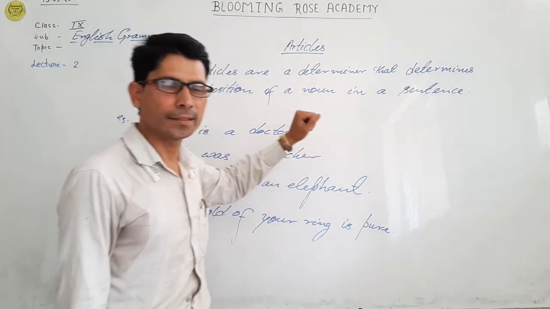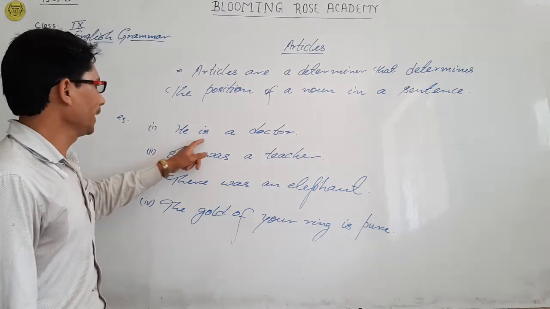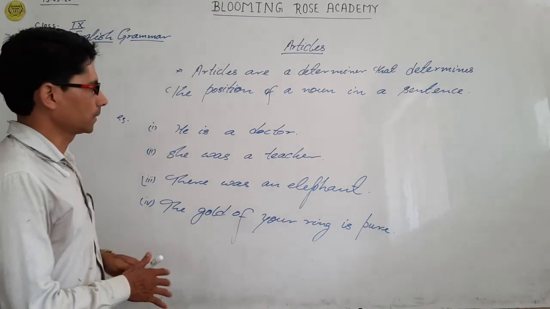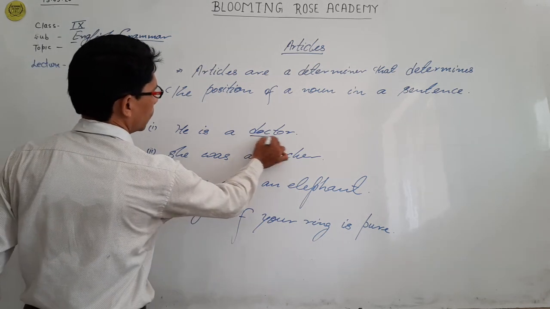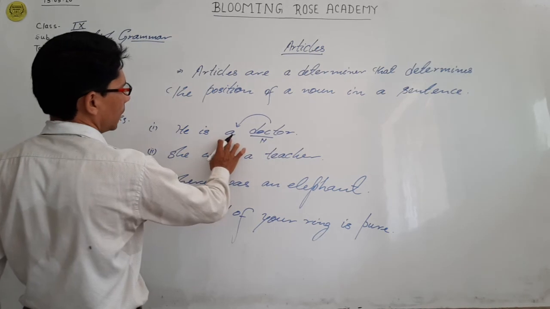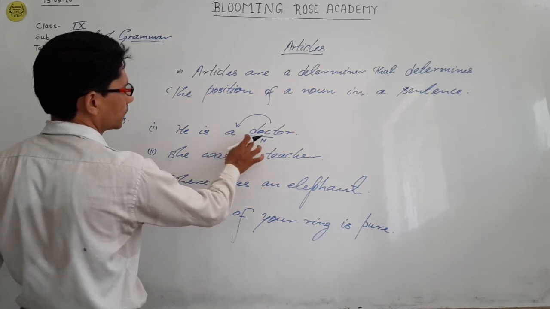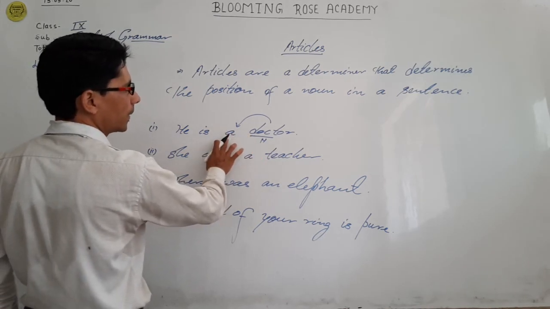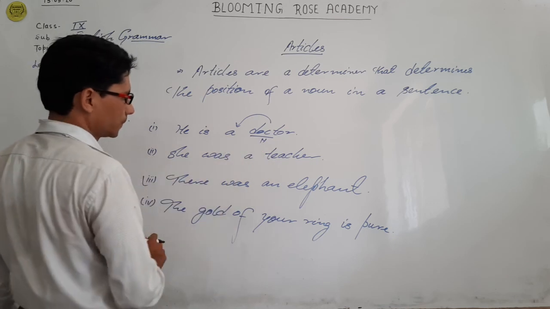That is called articles. For example, he is a doctor. In the given sentence, doctor is a noun, so before this noun, article A has been given, because this article is determining the position of this noun.